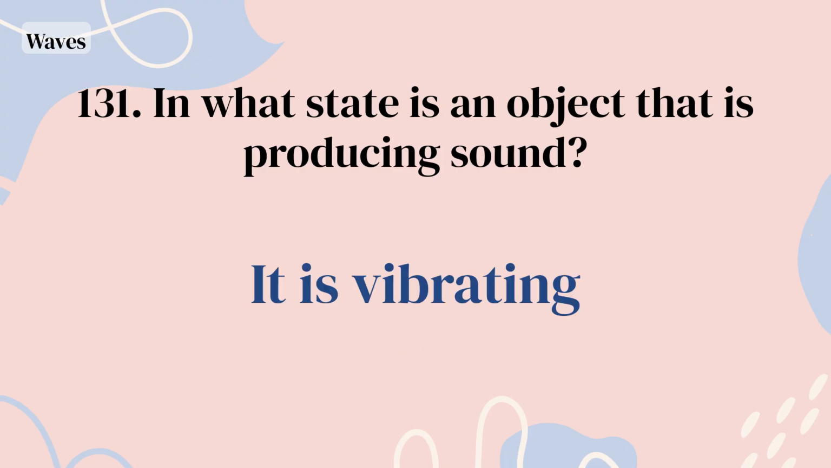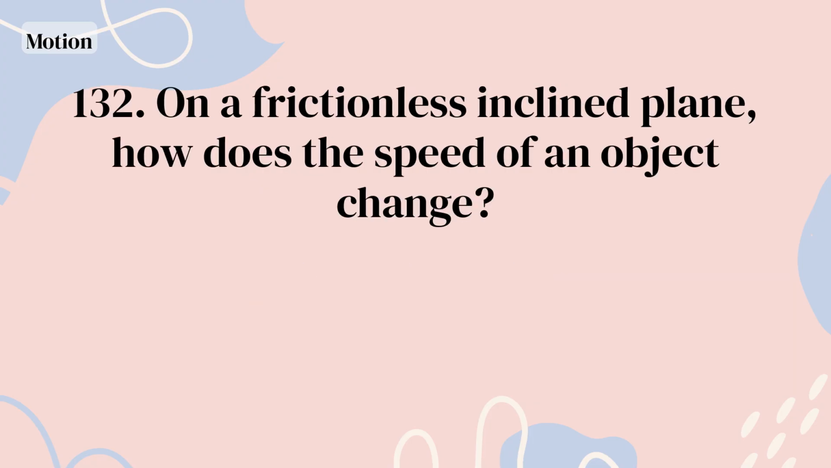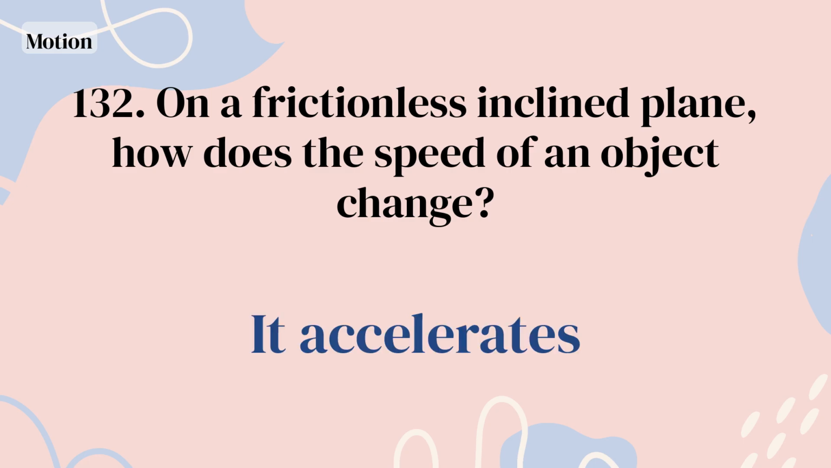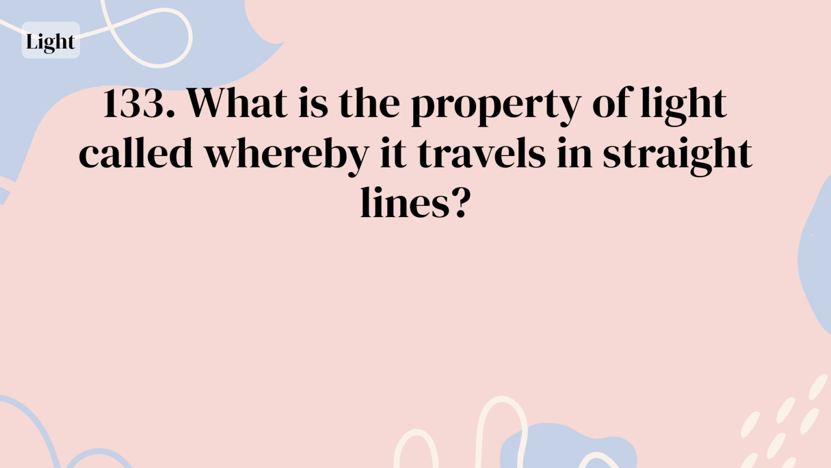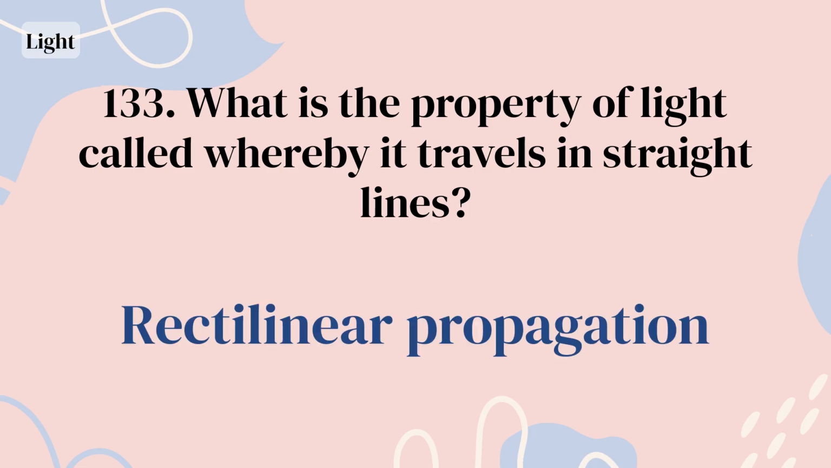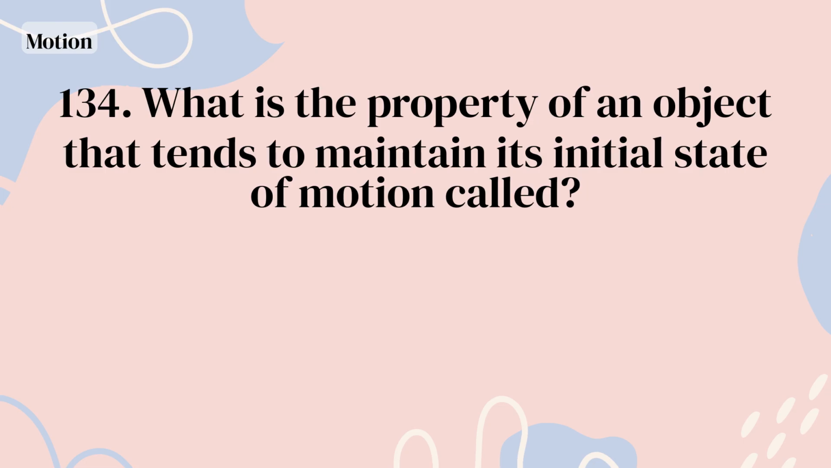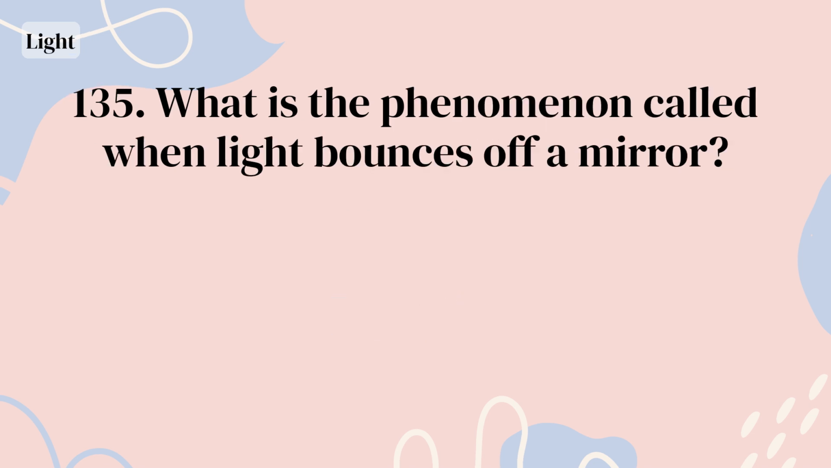It is vibrating. On a frictionless inclined plane, how does the speed of an object change? It accelerates. What is the property of light called whereby it travels in straight lines? Rectilinear propagation. What is the property of an object that tends to maintain its initial state of motion called? Inertia. What is the phenomenon called when light bounces off a mirror?